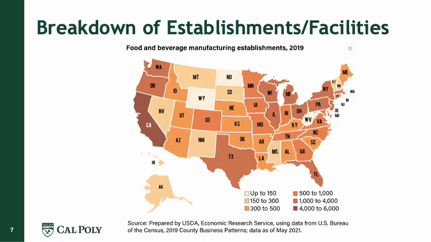There's a lot of agriculture, a lot of dairy processing, and fruit and vegetables processing. So there's a wide variety of processing in California, and we can see the high amount of companies that dedicate to food and beverage manufacturing. And we can see the difference between the different states in the US.